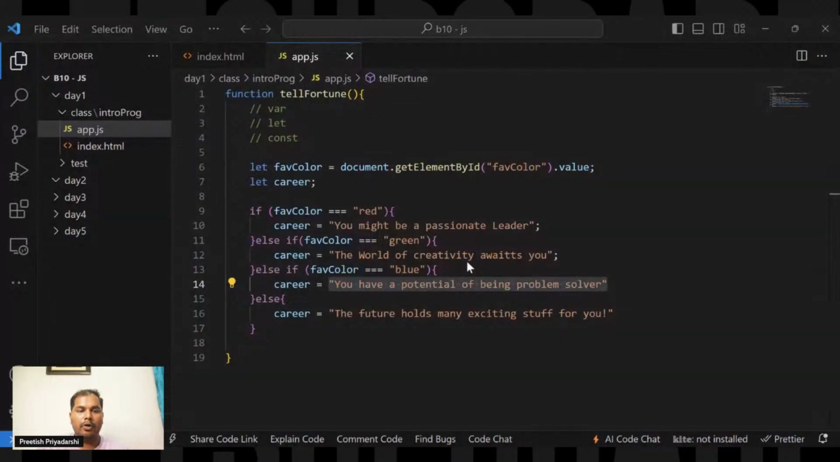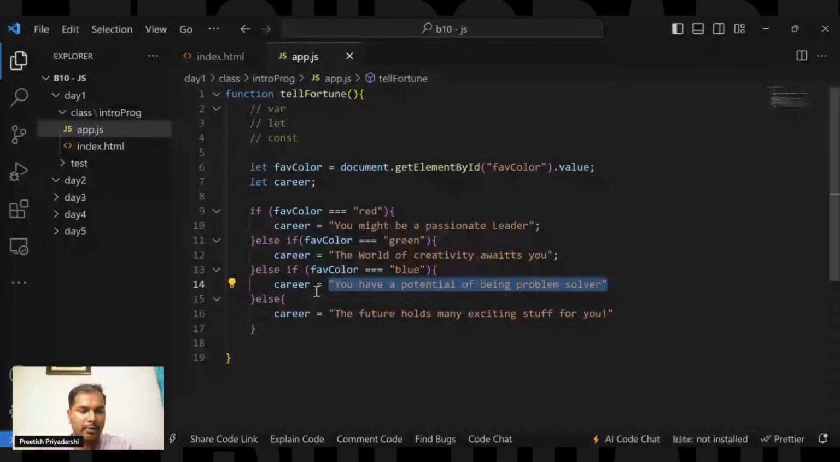Or if none of these conditions is true, it will just execute the else part. If the color that you have selected is not green, not blue, not red, then it will store the value that is there in the carrier part. So till now you have done the storing. Now is the part of execution.